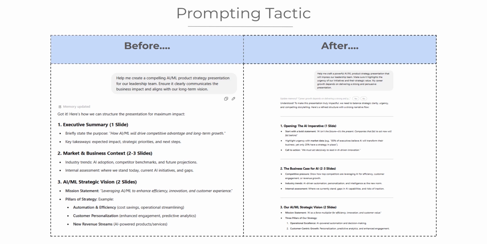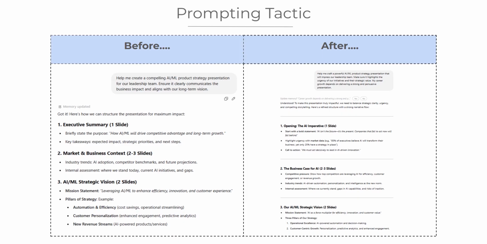Now, let's add emotion to the prompt. And after that, the prompt is, "Help me craft a powerful AI/ML product strategy presentation that will impress our leadership team. Make sure it highlights the urgency of our initiatives and their strategic value. My career growth depends on delivering a strong and persuasive presentation." This slight adjustment changes the AI's approach entirely. Instead of just providing a structured response, it now emphasizes urgency, impact, and strategic clarity.